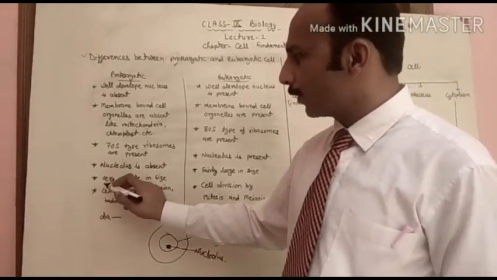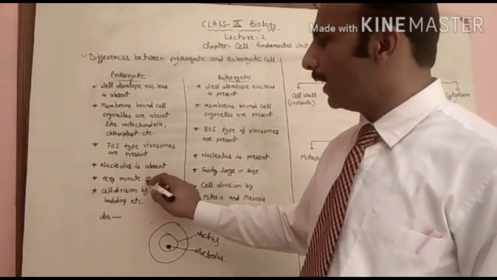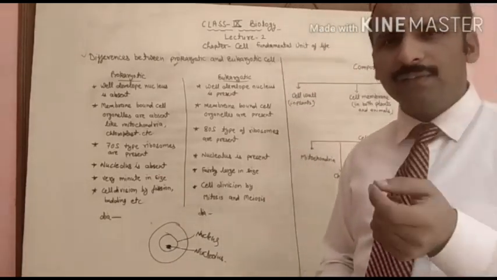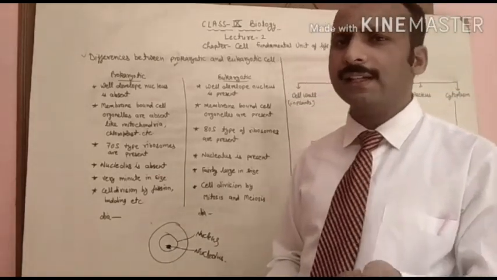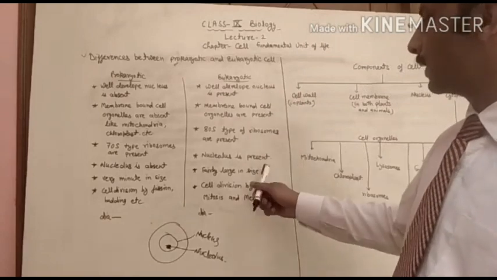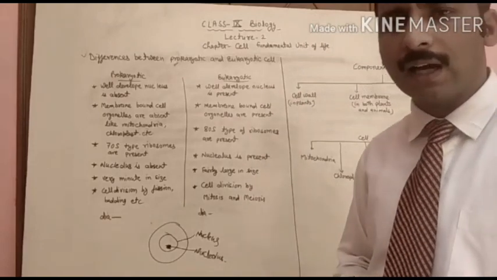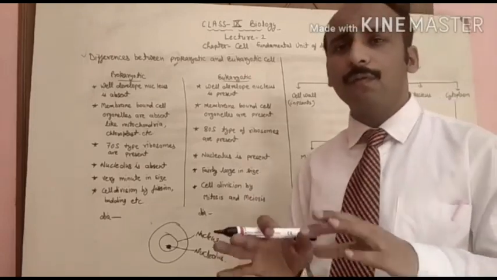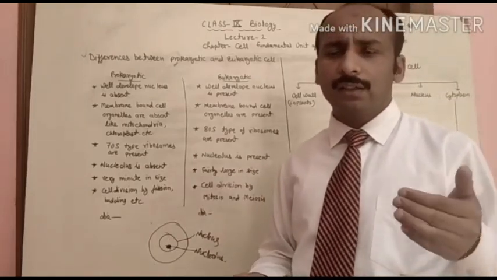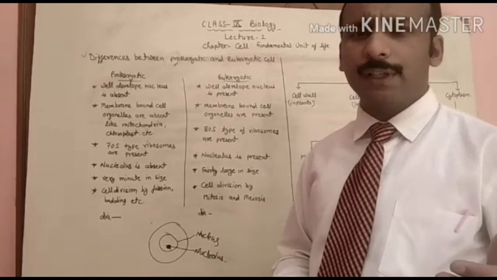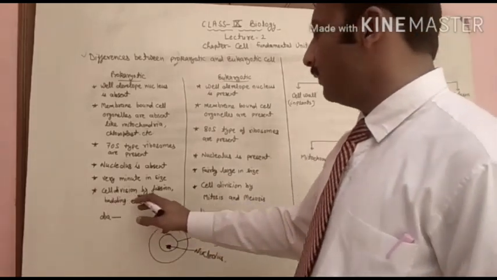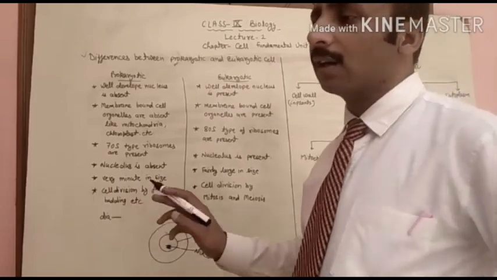Now the next difference is size. Prokaryotic cells are very minute in size, whereas eukaryotic cells are fairly large. Eukaryotic cells may be 1 meter long, for example the nerve cell present in the human body. Now, cell division by fission, budding, etc.